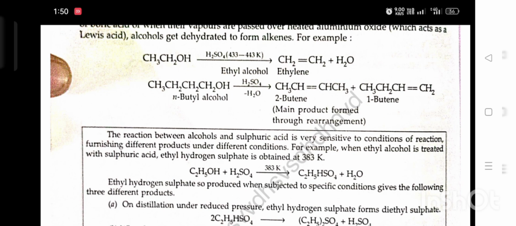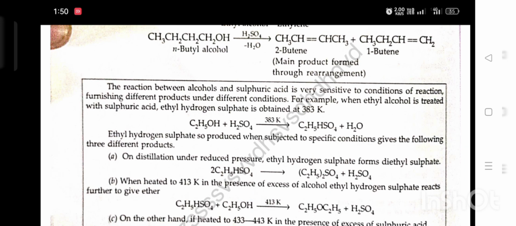The reaction between alcohol and sulfuric acid is very sensitive to conditions of reaction, furnishing different products under different conditions. For example, when ethyl alcohol is treated with sulfuric acid, ethyl hydrogen sulfate is obtained at 383 Kelvin. Ethanol plus H2SO4 at 383 Kelvin gives C2H5HSO4 plus H2O, ethyl hydrogen sulfate plus water. Ethyl hydrogen sulfate so produced, when subjected to specific conditions, gives the following three different products.